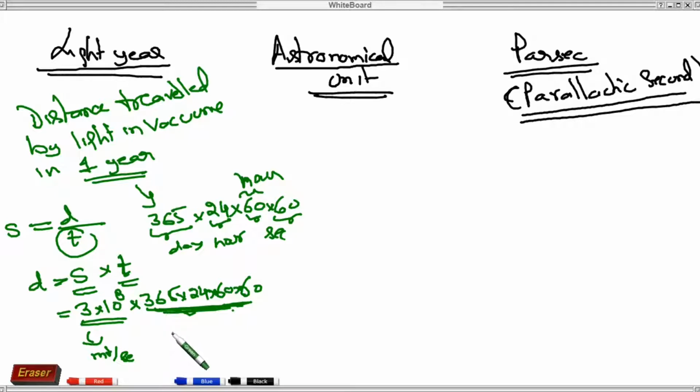So it will come around 9.46 into 10 raised to the power 15 meter. This is 15. Okay.